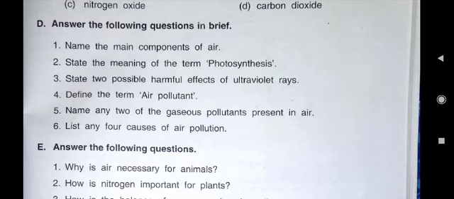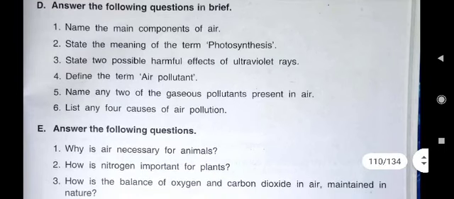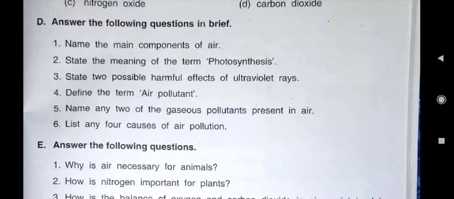Now second question is, state the meaning of the term photosynthesis. That you have also read in the lesson plant, lesson number 2, that was plant. In that you have read about this term, photosynthesis. What is photosynthesis? The process by which green plants make their own food. And green plants make their own food with the help of what? Air, water and sunlight. Which air? Which type of gas is used by the plants?